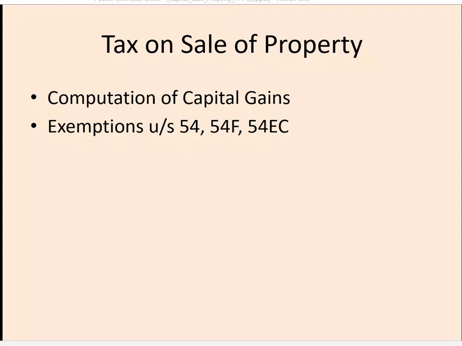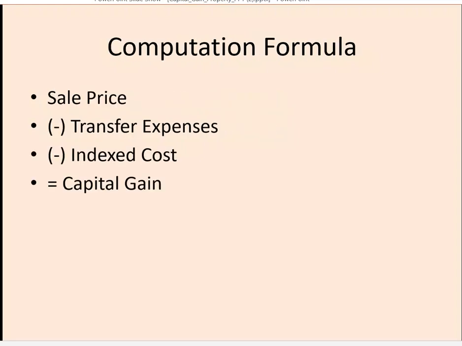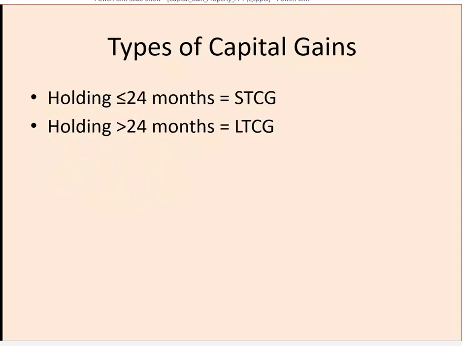First, we need to have the sale price, then while executing the transaction there are transfer expenses which are deductible, then the indexed cost of acquisition is deductible, and finally we get the capital gain which is taxable. We have to classify the property into two types, that is long term and short term.